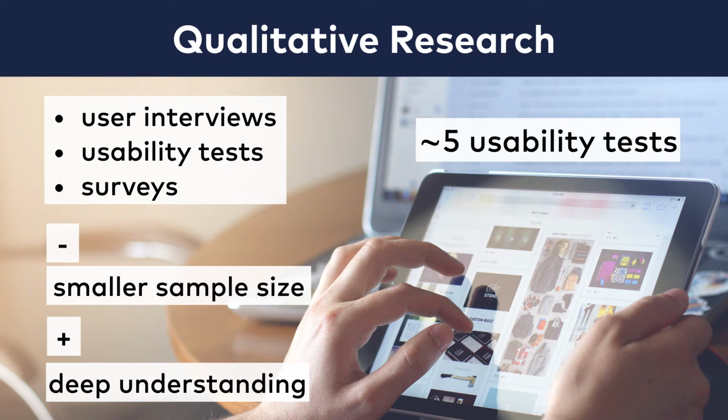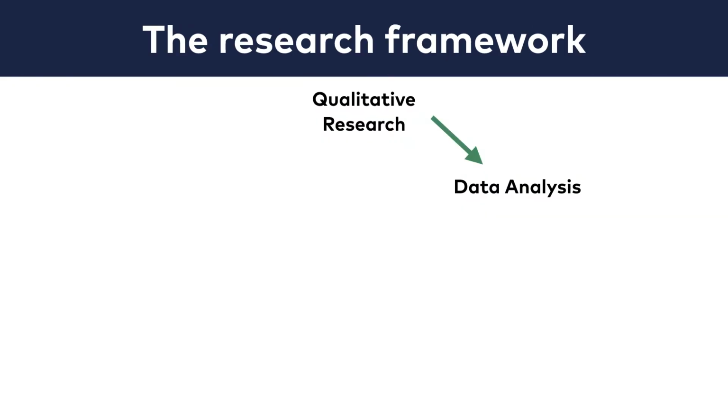I keep mentioning that these are only hunches and suspicions. Why? Because the sample size of 5 testers is far from statistically significant, but also a usability test might be biased because of the face-to-face interaction. Even if you are really careful, a user who knows that she's part of the research will act differently than someone who doesn't. And that's why we need our second step of the research framework, data analysis.